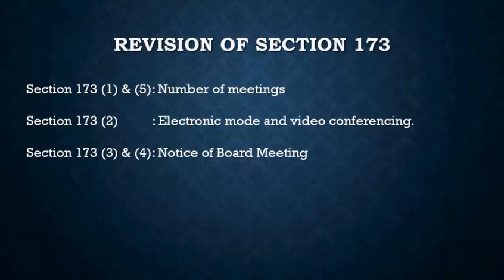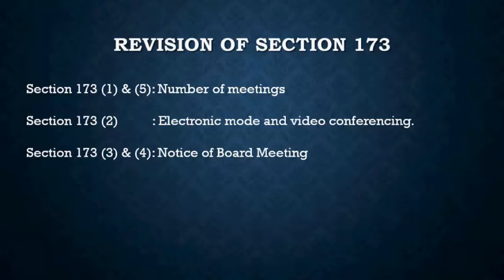So do not be confused if you have been given a question in the examination that the director stays abroad and so will the notice be sent. Yes, the notice will be sent, right? And we know that the notice has to be a written notice. It cannot be an oral notice or a telephonic conversation, right? And this notice has to be either delivered by hand, by post, or via an email.